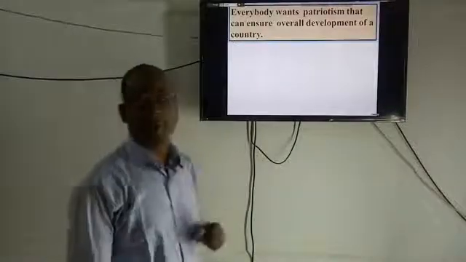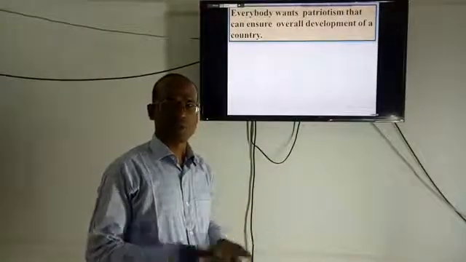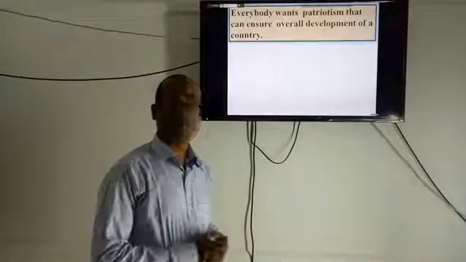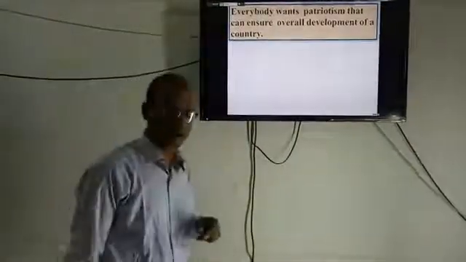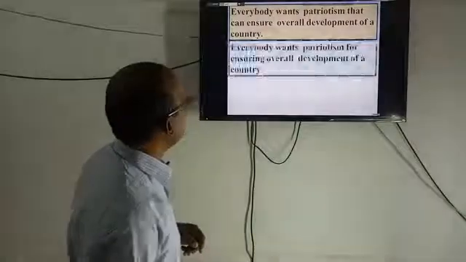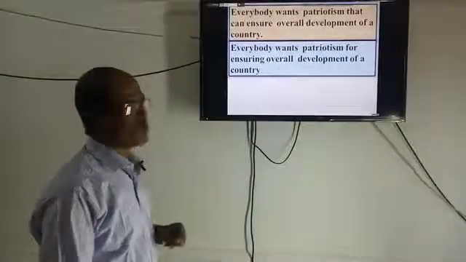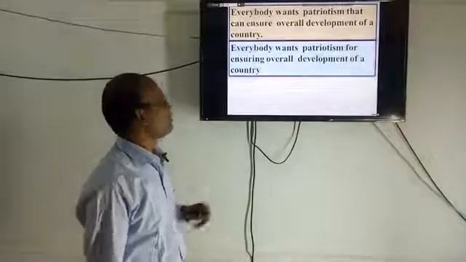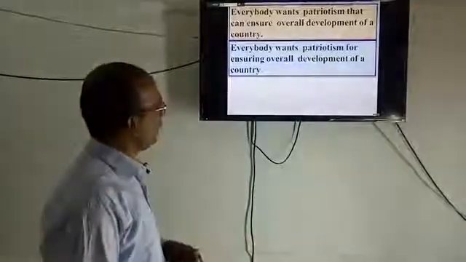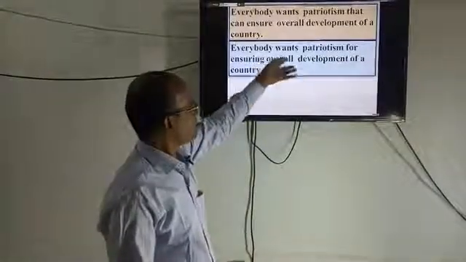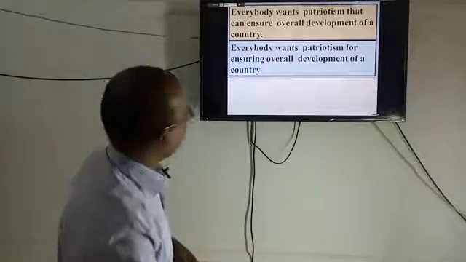That means it modifies the noun "patriotism", so it is definitely an adjective clause. So in case of an adjective clause, how can we turn it into a simple one? Everybody wants patriotism for ensuring overall development of a country. Very simple. Yes, everybody is the subject, wants is the verb, and the last word is the object of the verb.